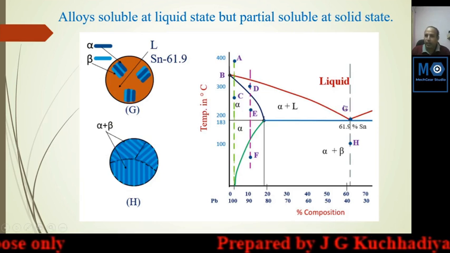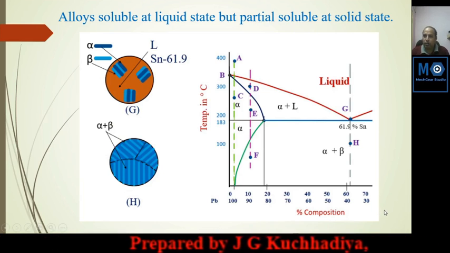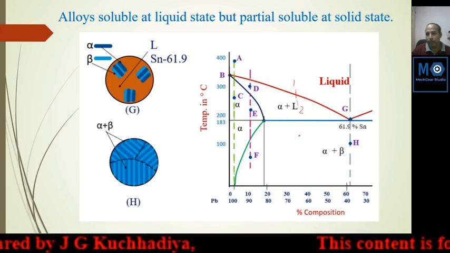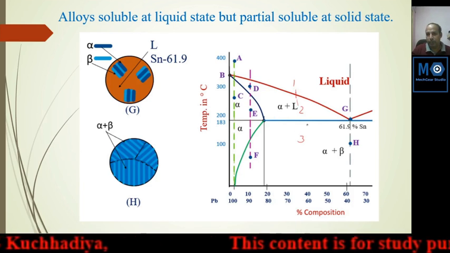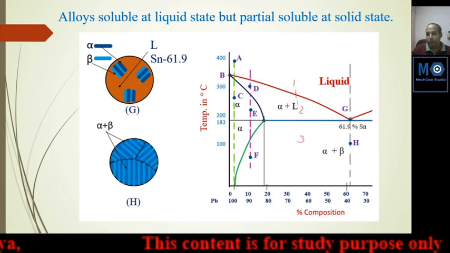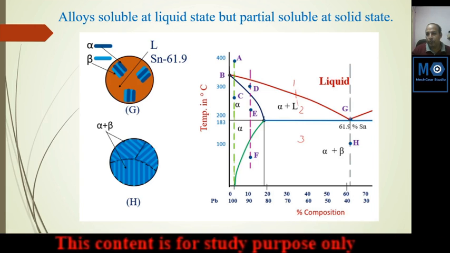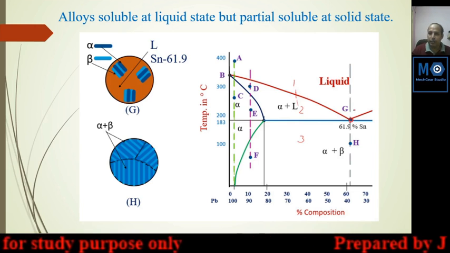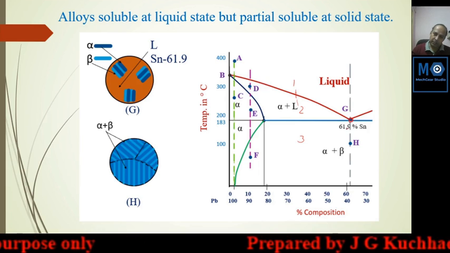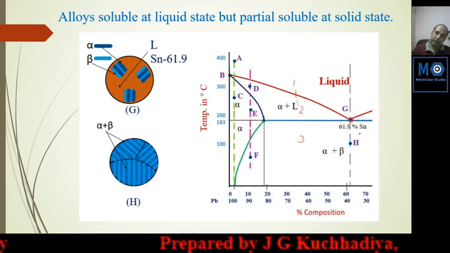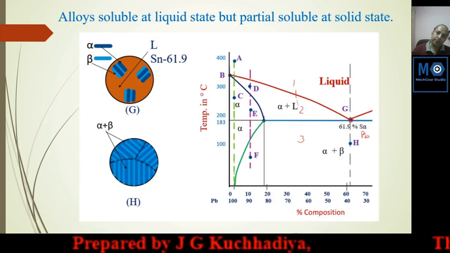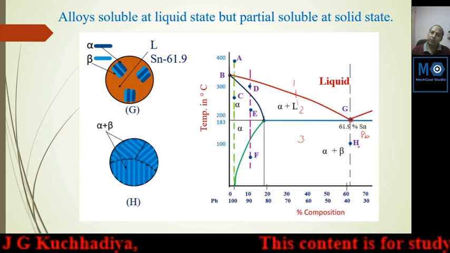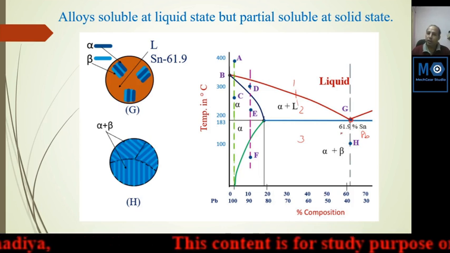And this is the eutectic point. This is the third; we have prepared here one number, two number and three number, discussed in the last slide. This is the eutectic point. Here solidification starts and ends at constant temperature. This mixture is 61.9 tin and the remaining is lead. At that point, only alpha plus beta lamellar structure is possible.